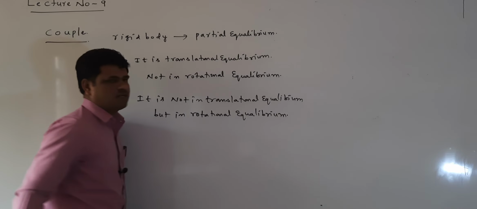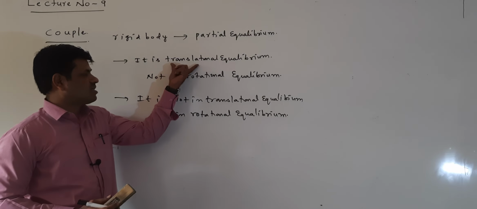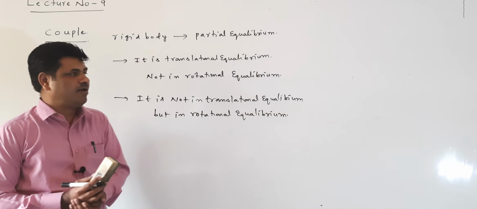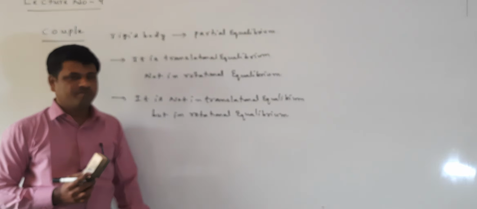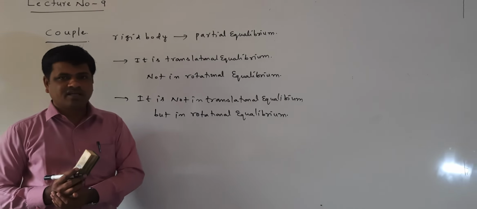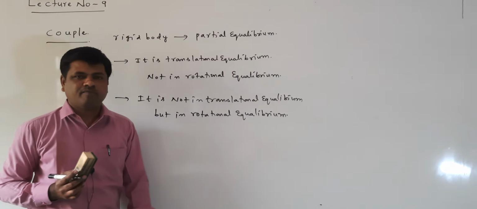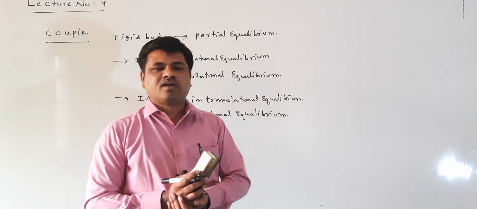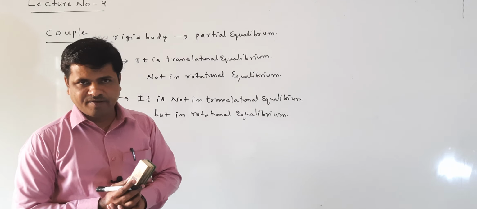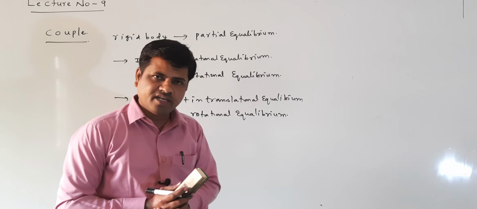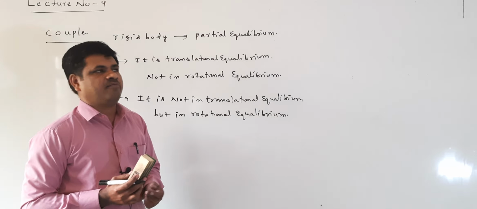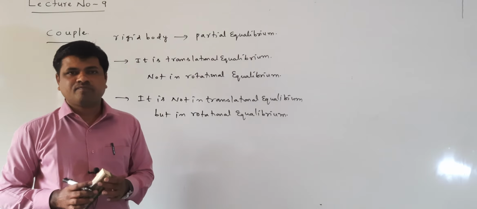This is the meaning of partial equilibrium. When the body is in translational equilibrium, not in rotational equilibrium, that is called partial equilibrium. When the body is not in translational equilibrium but in rotational equilibrium, it is also called partial equilibrium. Sometimes the body is in one, not in the other, that is called partial equilibrium.